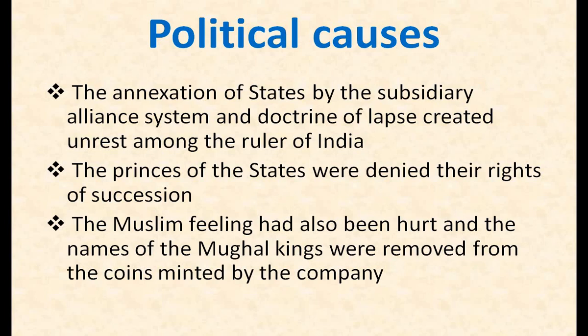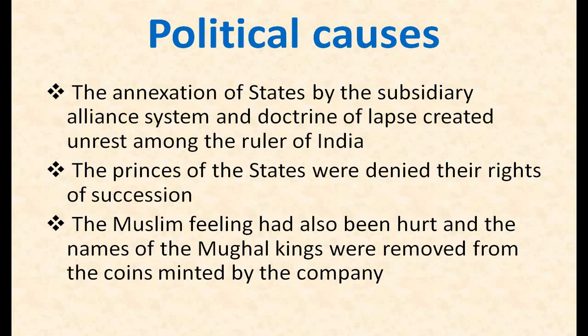Now about the next political reason: the princes of the state were denied their right of succession. As I told you, those rulers who did not have their own child were not allowed to give their administration right or their kingdom to their successors. The Muslim feeling had also been hurt, and the names of the Mughal rulers were removed from the coins minted by the company. The Muslim communities were also unhappy under British rule.